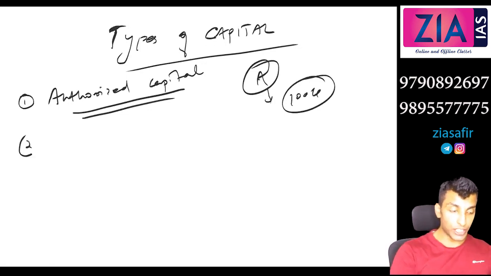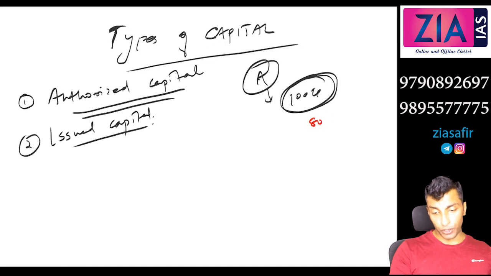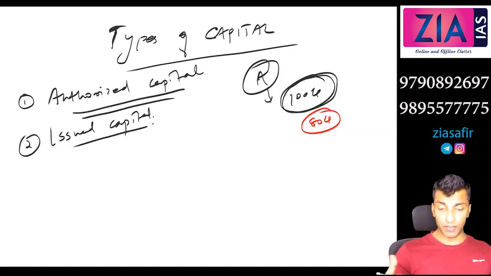Now the second one, you write issued capital. See, you are allowed to raise this much, but the company may issue or offer 80 crore to the public. When the company issues an IPO, what is IPO, FPO, etc., we will discuss later in the capital market. Here, when the company is giving shares to the public, the company may offer up to 80 crore only. That is what issued capital is.